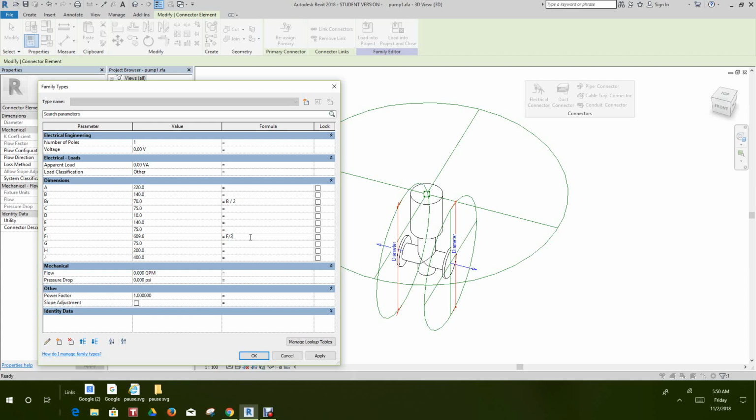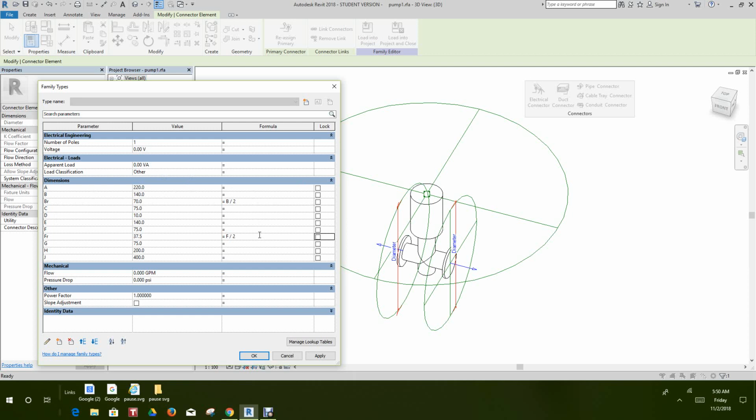Somebody can come and tell me what that is if they like. Why is it F divided by 2? You can put it in the comment section. That's a little quiz. Well, it's basically the same reason why we changed this guy here. But anyway, let's move on.